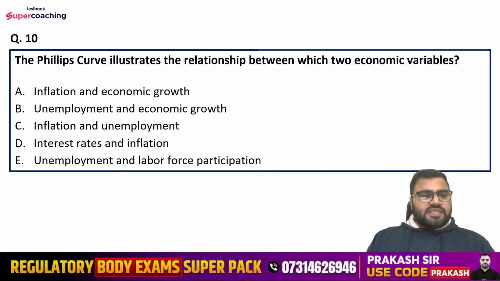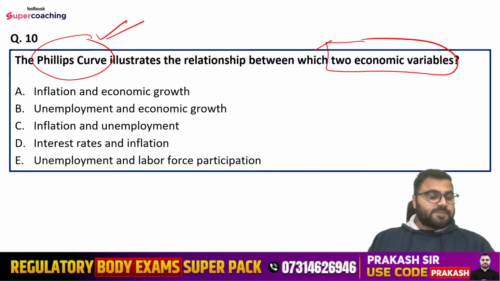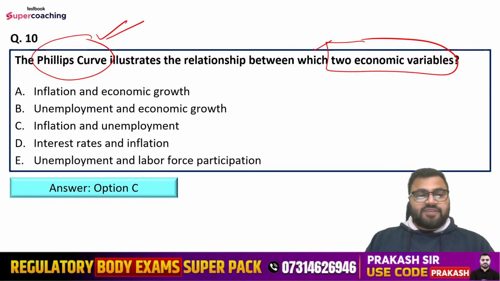Question number 10 is, the Phillips curve illustrates the relationship between which two economic variables? Again, one of the important areas where SEBI asks questions. Options are: inflation and economic growth; unemployment and economic growth; inflation and unemployment; interest rates and inflation; or unemployment and labor force participation. So tell me about the Phillips curve, guys. What is the right answer according to you? Right answer will be option number C, that is inflation and unemployment.